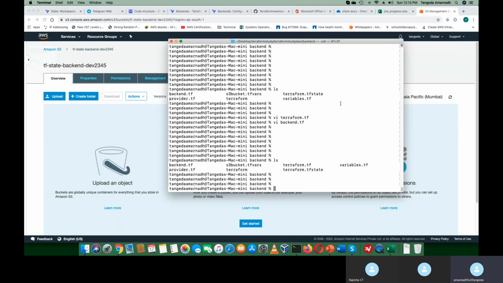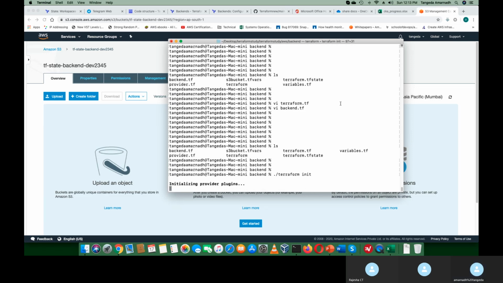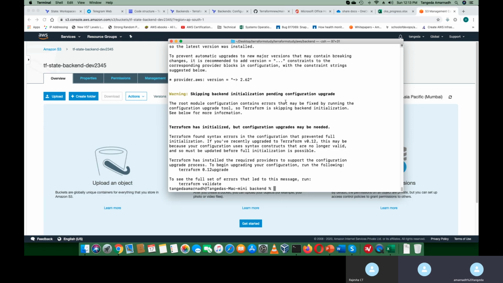Now let's see. Everything is configured to make our remote backend. Now I have to execute terraform init. This time I have to execute it since I declared what my backend is. Previously, I only created resources. In this, the root module configuration errors may be fixed by running the configuration upgrade tool. So Terraform is keeping the backend installation.